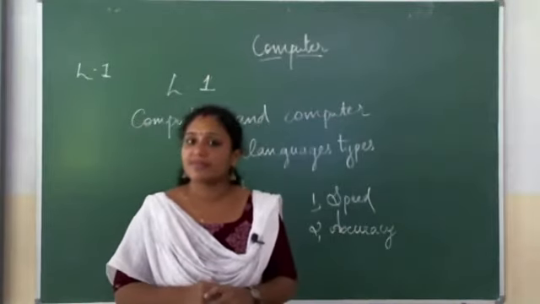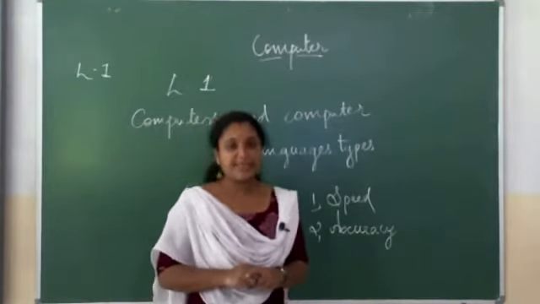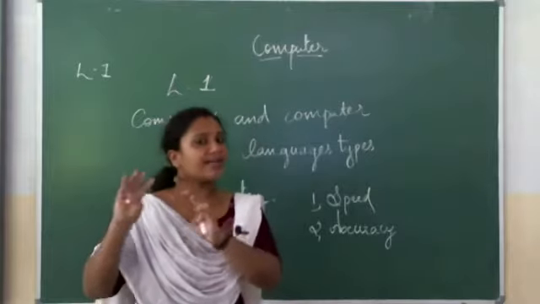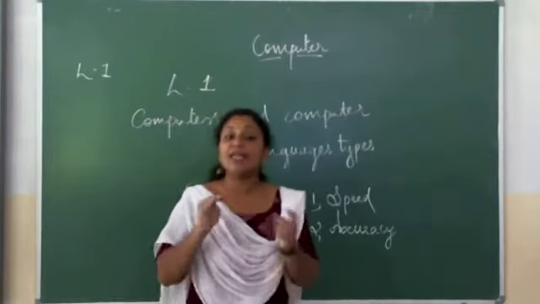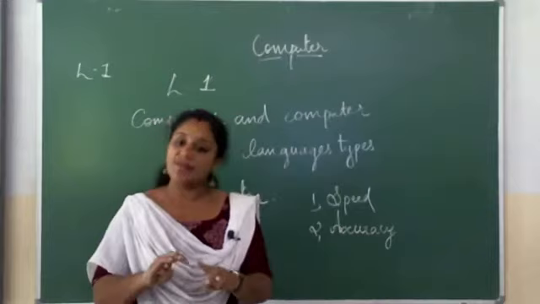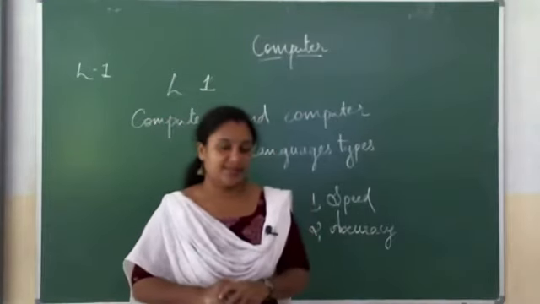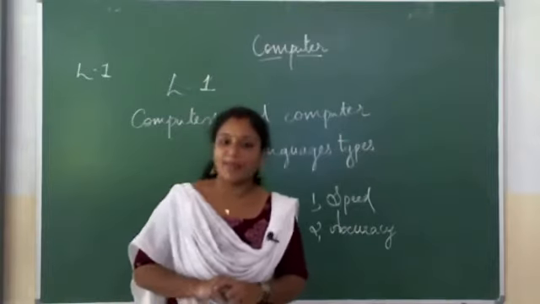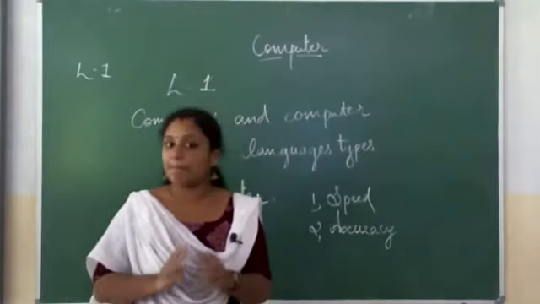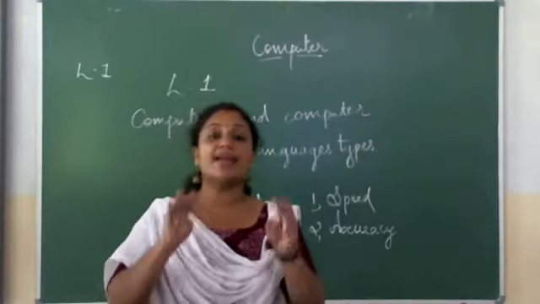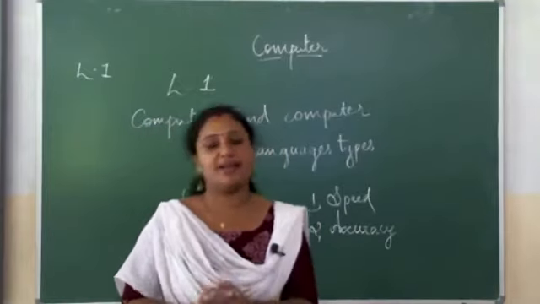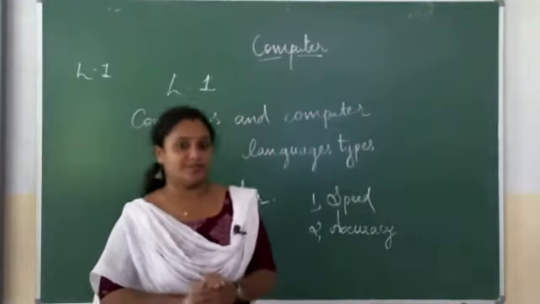Software means it is a program. We can't touch and feel the program. We have to install it into the computer and we can use it. That is what software means. But hardware means the parts of a computer which you can touch and feel. For example, keyboard.